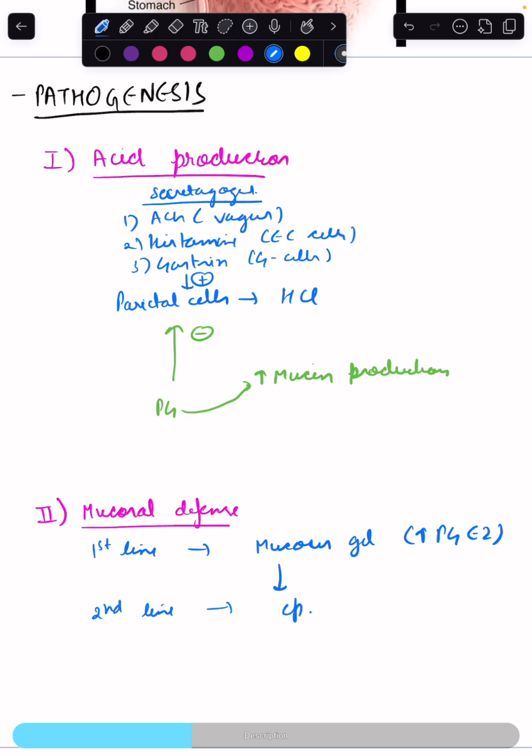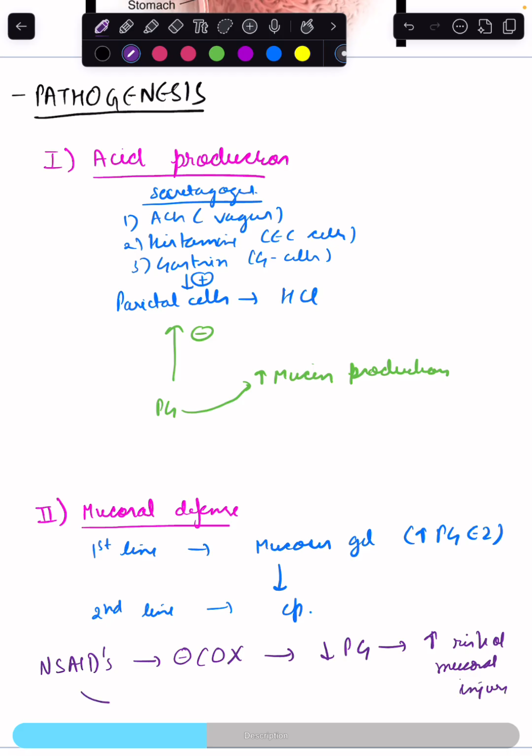So any process which leads to the increased acid production and injury to the mucosal defense can lead to the peptic ulcer formation. For example, in case of the NSAIDs, they inhibit the cyclooxygenase enzyme, which causes the reduced prostaglandin production and increased risk of mucosal injury and lead to the formation of peptic ulcers. The NSAID-induced ulcer commonly occur in the antrum of the stomach.